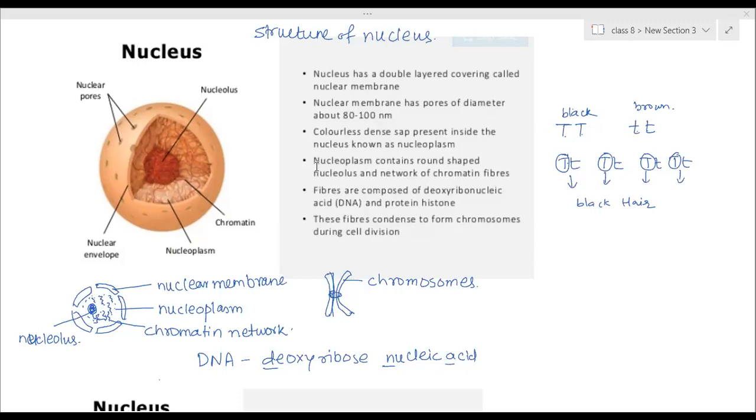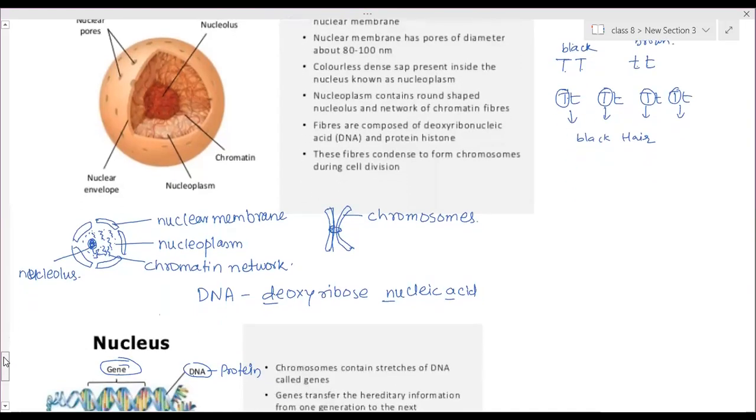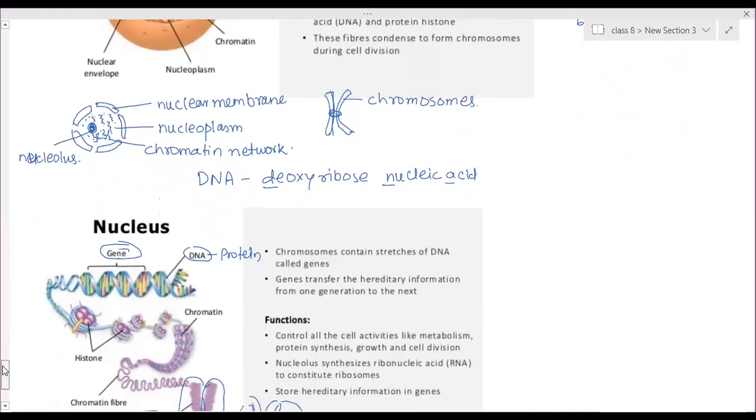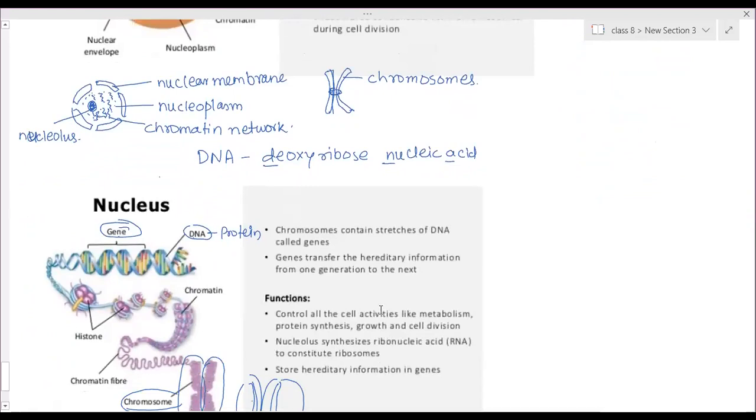Have you completed this part? Yes, ma'am. Ma'am, but what is the full form of DNA? It's deoxyribose nucleic acid. And what is that, ma'am? It's one type of acid. Okay, ma'am. This acid is present in the nucleus, so it is called nucleic. Done, ma'am.